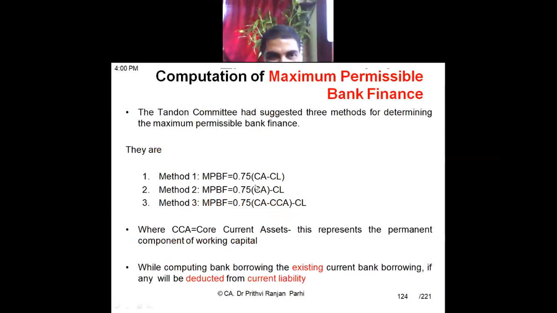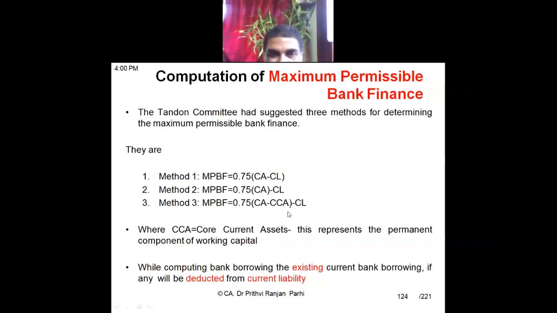So the first method says 0.75 into current asset minus current liability. This can be financed by the bank. Under the second method, 75% of the current asset minus the whole of current liability, because 25% of the current asset should be provided by the borrower. Third method: the maximum permissible bank finance is equal to 75% of current asset minus core current asset, minus current liabilities.